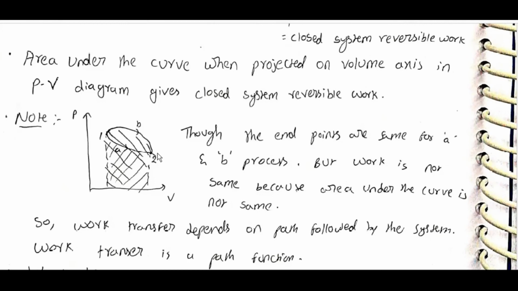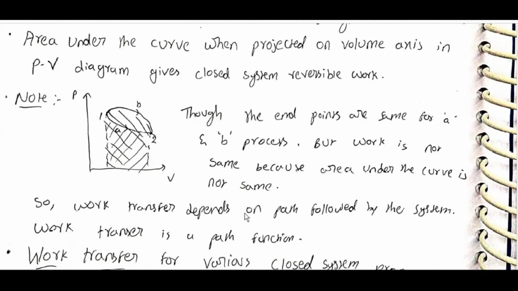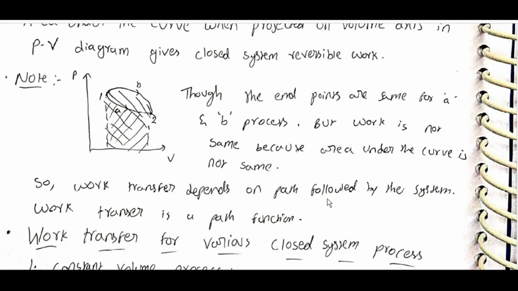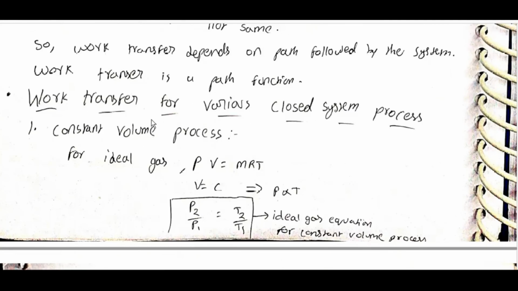Note A, B: though the endpoints are the same for processes A and B, the work is not the same because the area under the curve is not the same. So work transfer depends on the path followed by the system. Work transfer is a path function. Work transfer for various closed system processes.